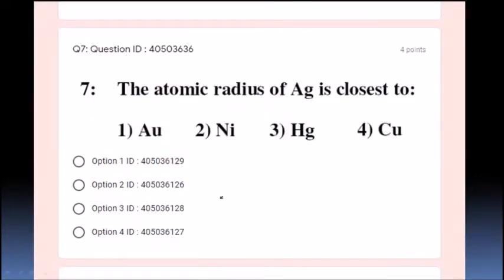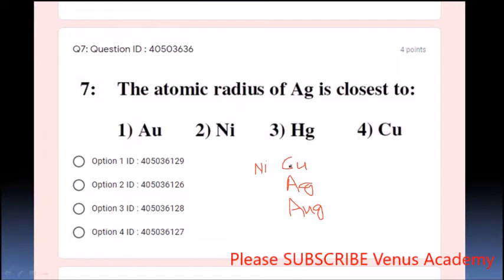Next, it is a very simple question, based on your periodic table knowledge: the atomic radius of silver is closest to which element? What is the atomic number of silver? 47. We know the coinage metals are copper, silver and aurum. They have given these, and also nickel. Nickel is 28, copper is 29, silver is 47, and aurum is 79.